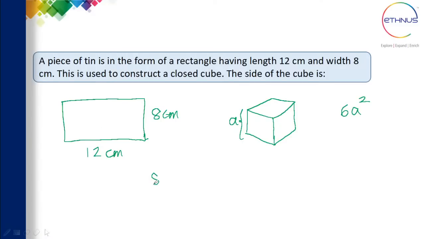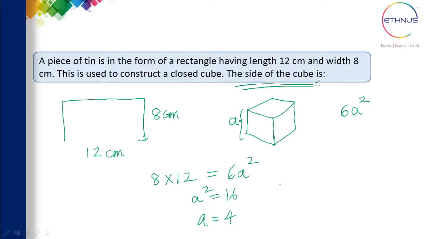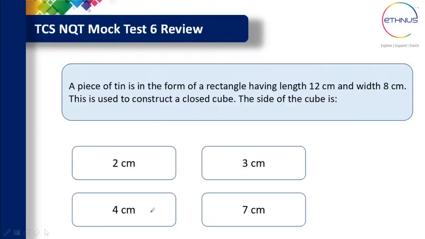Now the area of the rectangle is 8 into 12, right? Length into breadth. This should be equal to the surface area of the cube. When you solve this, 6 a square is 96, so a square is 16, and a is equal to 4. So a equal to 4 is the correct answer. That is the side of the cube. They have asked for the side of the cube, right? So the correct answer is 4 centimeter.